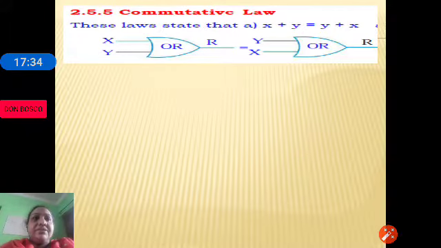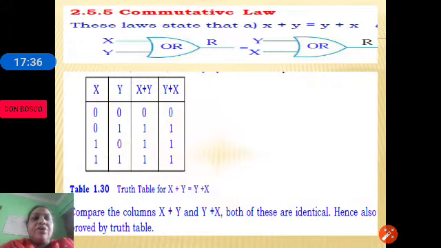So let us prove the same commutative law using a truth table. Here we are taking two variables. In the previous examples we took only one variable, x, like x double complement, x plus x bar, x plus x is equal to x. But here we are using two variables, that is x and y.